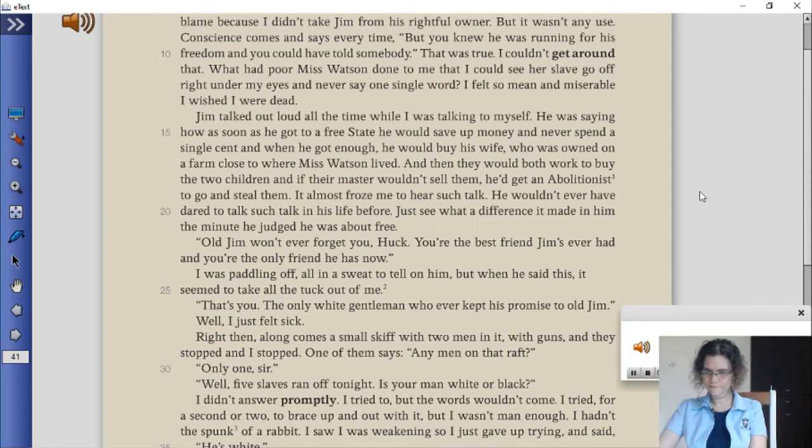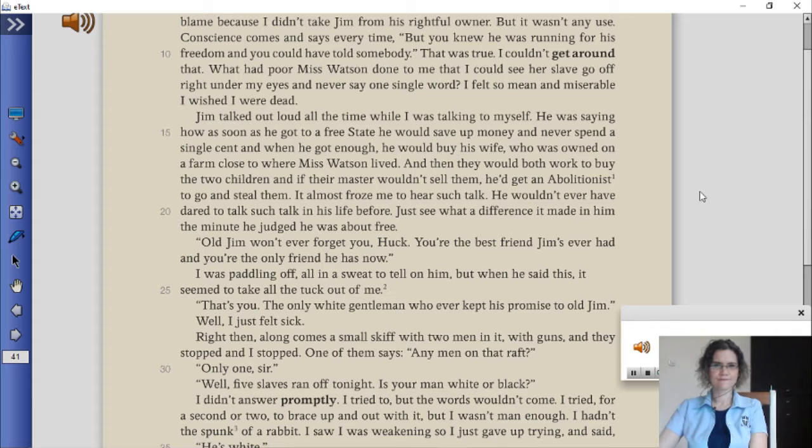That was true. I couldn't get around that. What had poor Miss Watson done to me that I could see her slave go off right under my eyes and never say one single word? I felt so mean and miserable, I wished I were dead.